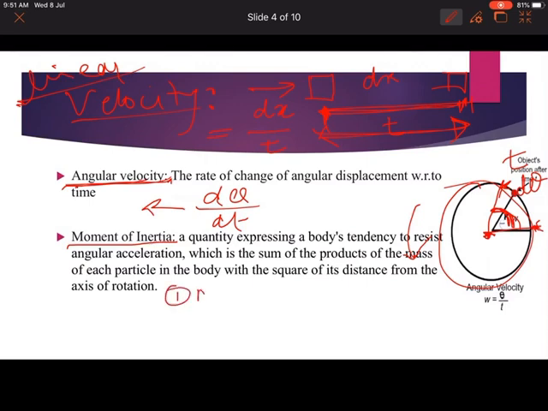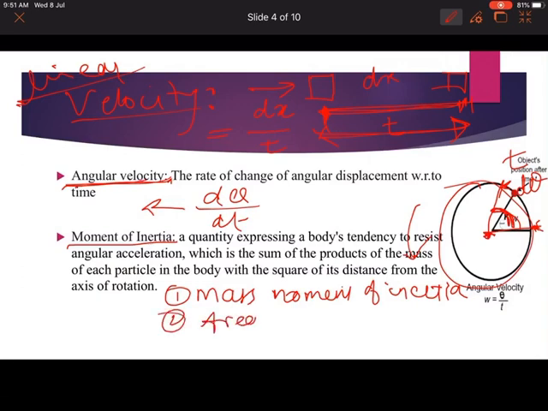First is mass moment of inertia. Second is area moment of inertia.